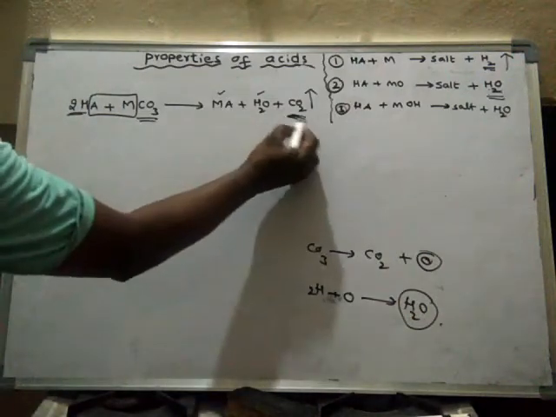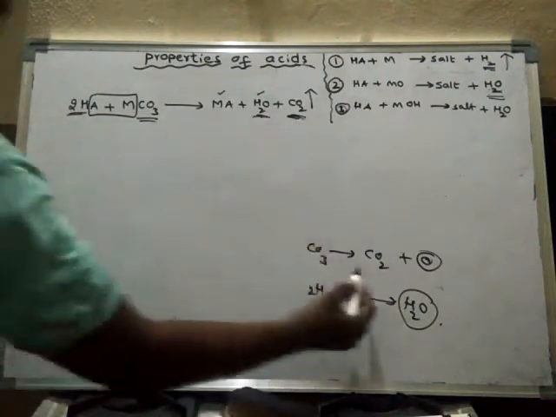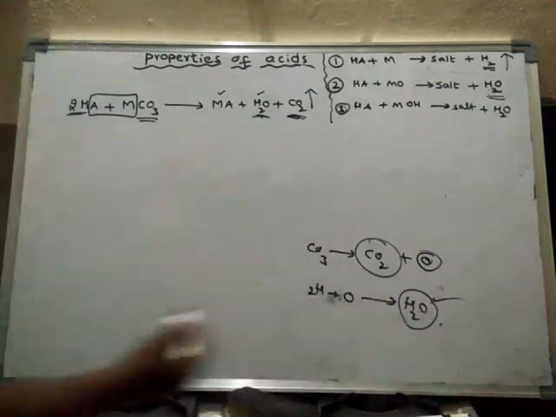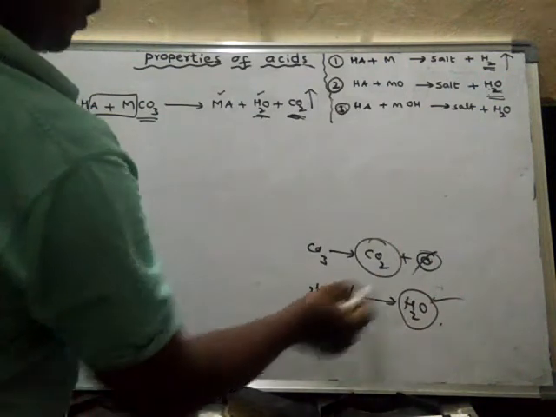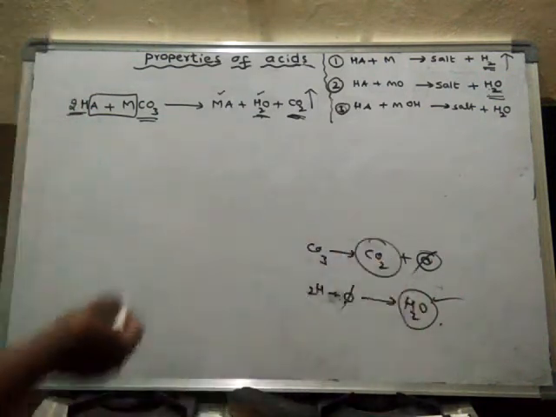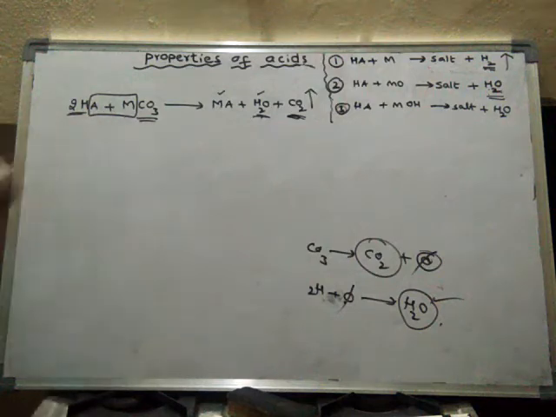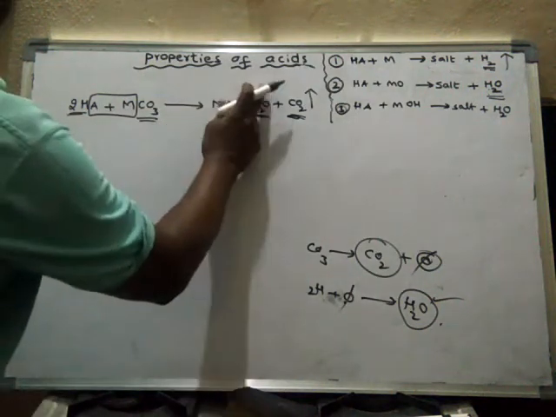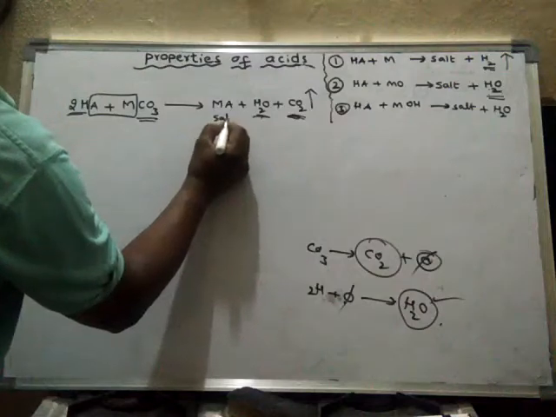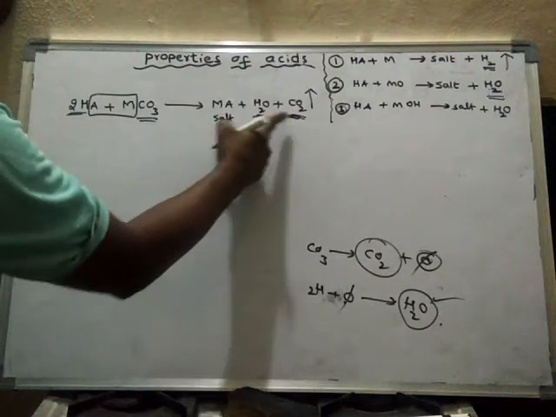So carbon dioxide and water are formed. This oxygen is used here to form water. So metal and ion form salt. Like this, they form salt, water, carbon dioxide.